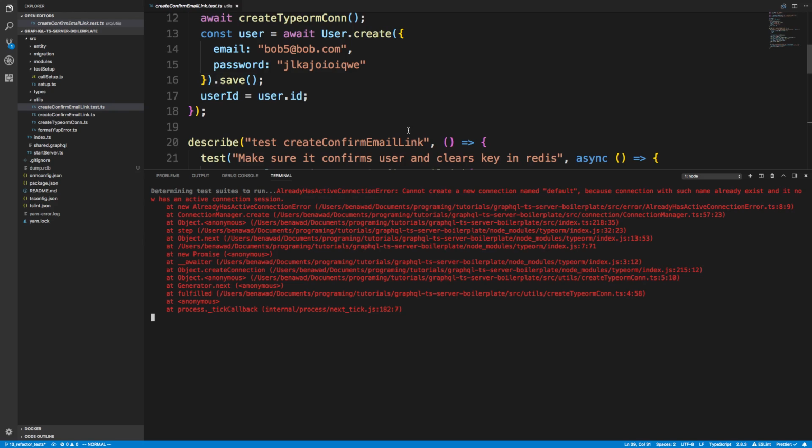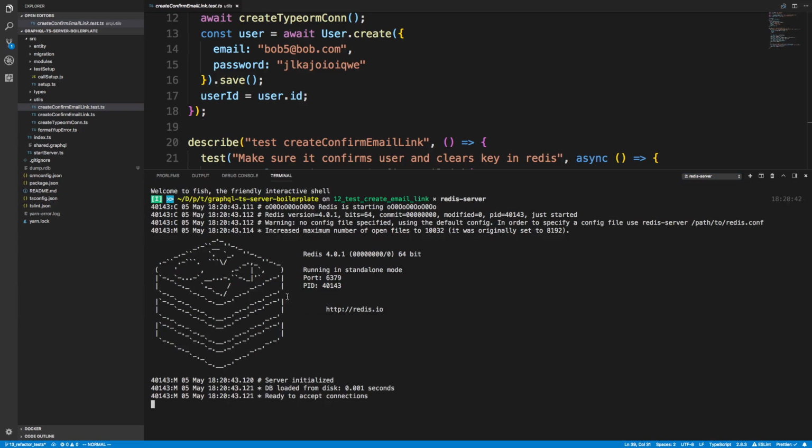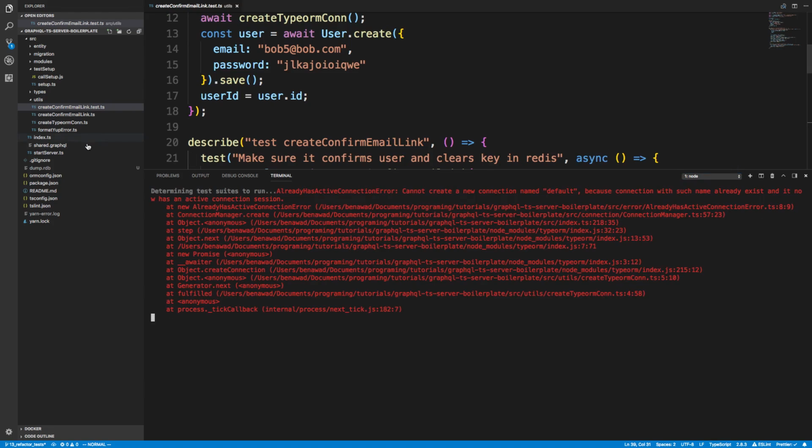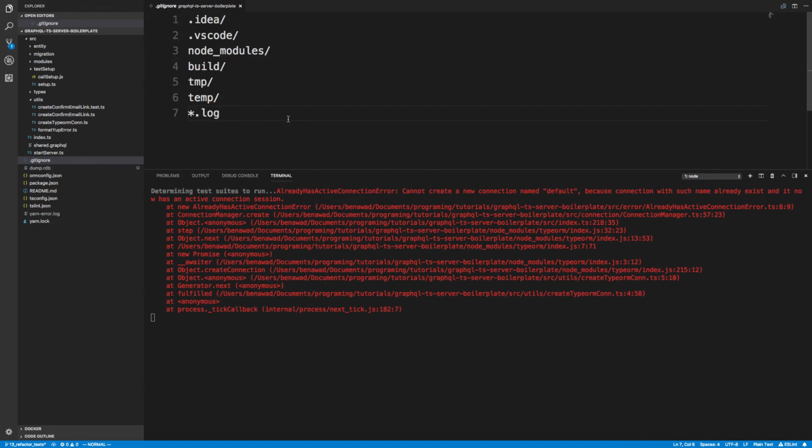So before we jump into the details of how to fix that, I want to talk about Redis real quick. I have Redis up and running right now, and whenever you shut this down, it actually creates a little thing called dump.rdb. And this is something I would actually recommend going into your gitignore and ignoring. So I'm going to do that right now.